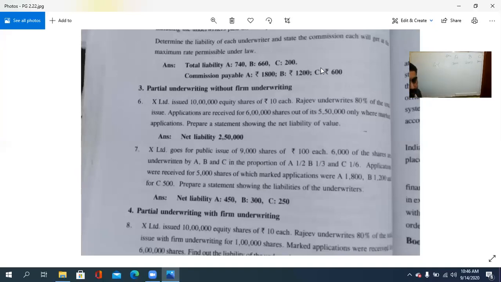So here, 3,000, 2,000, and 1,000. See, 3 plus 2, 5 plus 1, 6. Less marked application. Marked application is already given in the question as 1,800 for A, 1,200 for B, and 500 for C. So what is the net liability?